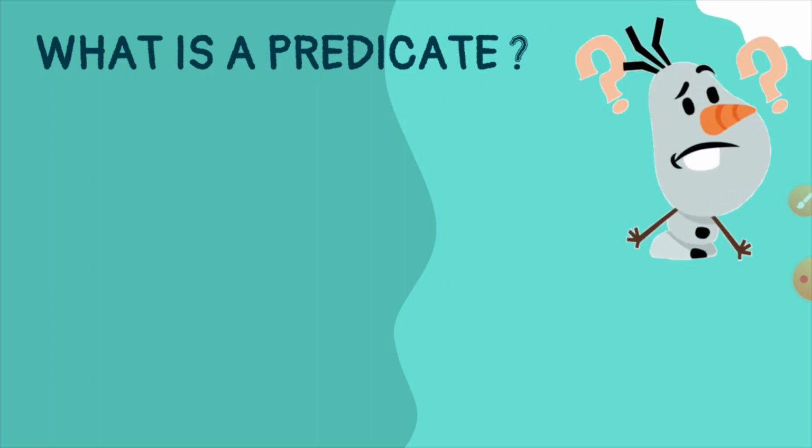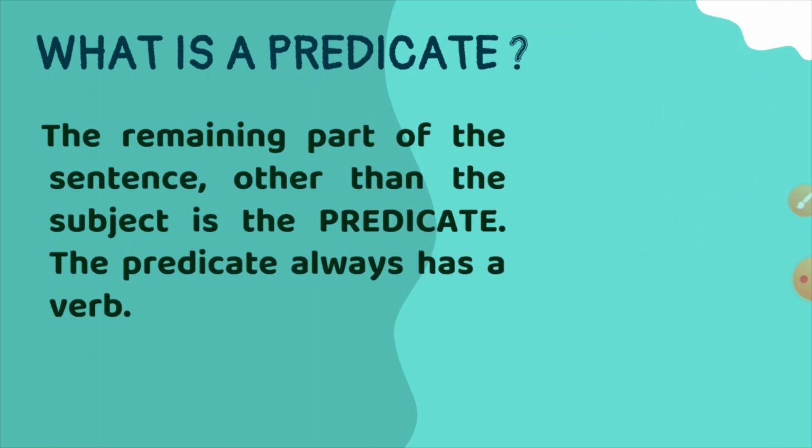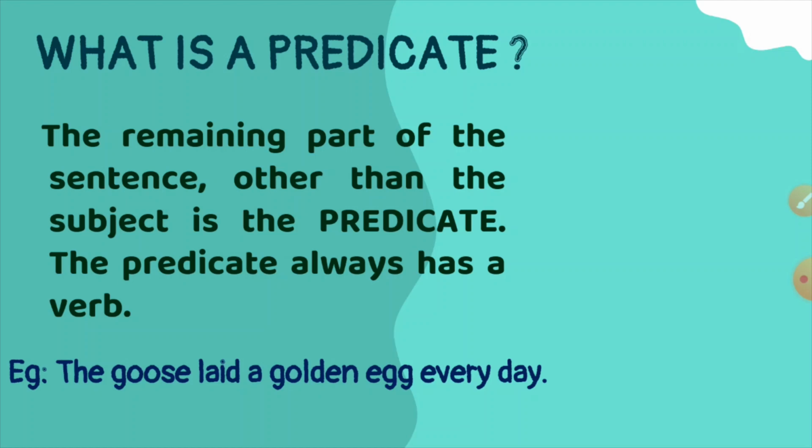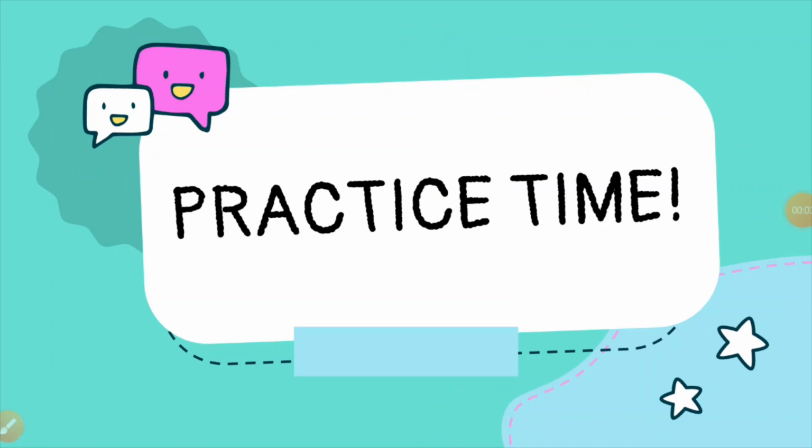Now, let us know about the predicate. So, what is a predicate? Predicate is that part of the sentence which remains after the subject. The remaining part of the sentence other than the subject is called the predicate. A predicate will always have one verb. Next, the example here is: the goose laid a golden egg every day. So here the goose is the subject and laid a golden egg every day is the remaining part after the subject, and this entire part is called the predicate. Now let us have the practice time.